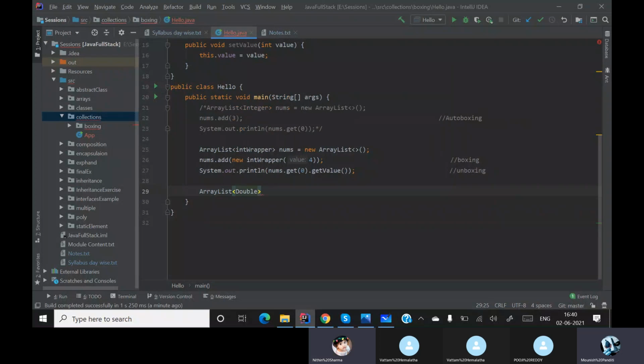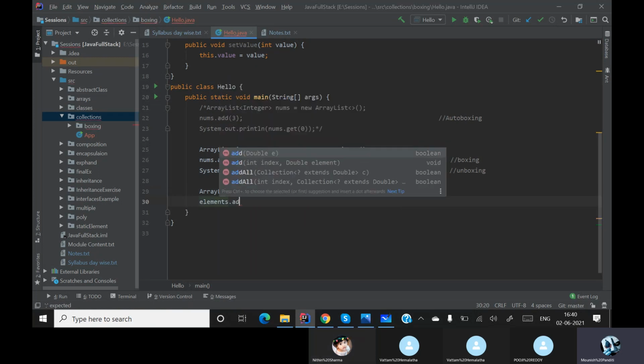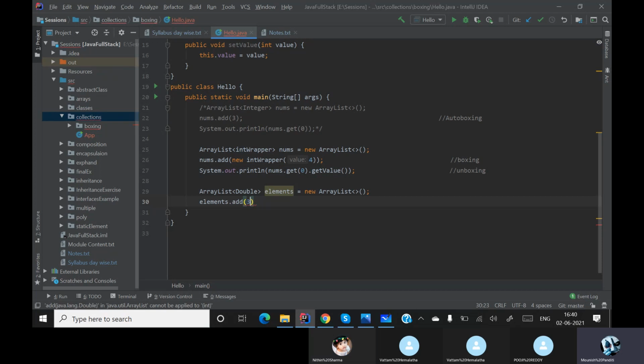Let's take a list that takes a double, and let us say this is taking some elements. I'll simply put elements, which is equal to new ArrayList. So elements dot add, basically I can add directly.